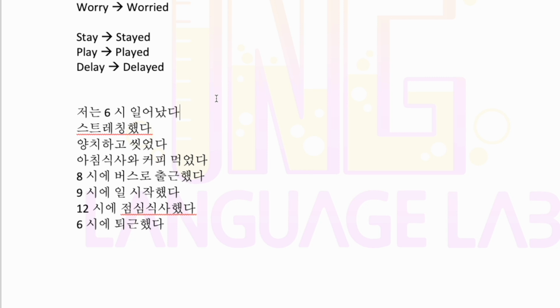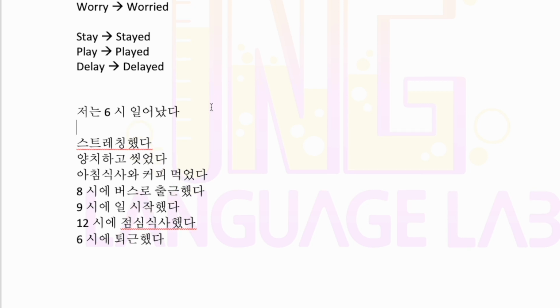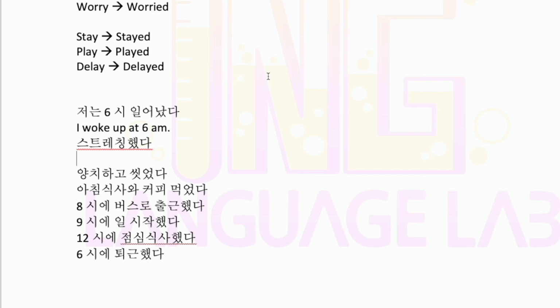So 저는 6시 일어났다. Normally, the present tense is I wake up at 6 a.m. However, wake is an irregular verb, so this is I woke up at 6 a.m. And of course, we don't know if it's 오전 or 오후, but let's just assume that it's 오전 because you shouldn't be waking up at 6 p.m. That's a bit late. The next one we have is stretching 했다.